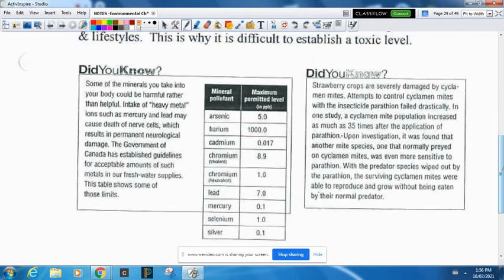So here in this chart, the question would be, out of these mineral pollutants, which one is the most dangerous? Well, the most dangerous one would be cadmium. You're only allowed 0.017 parts per billion in your drinking water before it becomes toxic. What's the least dangerous in this chart? Barium. You're allowed to have 1,000 parts per billion in your drinking water, so this is less dangerous than this one.